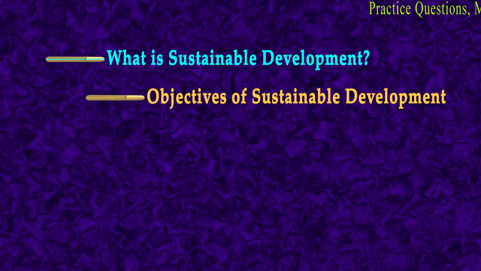The basic definition of sustainable development defines it as the development which meets the needs of the present generation without compromising the needs of the future generation. So it is a process where the development can be sustained for the coming generations, for the future generations. So development can be called sustainable only and only if the natural resources are not misused or overused and the environment is not suffering at the cost of development.